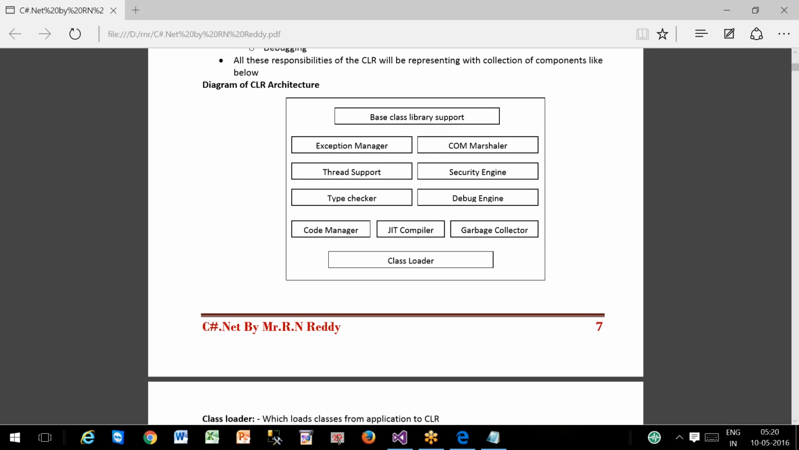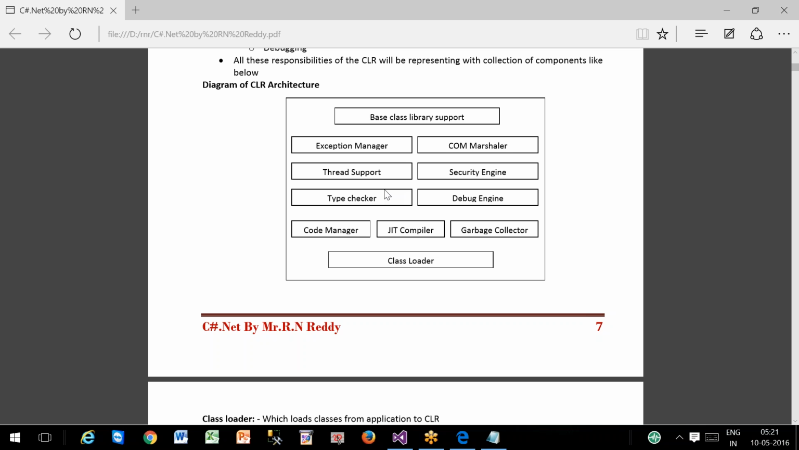Number 1, class loader, which loads the classes from the application to the CLR. Number 2, code manager, which manages the code. Number 3, compiler, which converts MSIL code to native code. Number 4, garbage collector, which will perform the memory management. And exception manager, which provides error handling. Thread support, which provides multi-threading. Type checker, which performs strict data type checking.